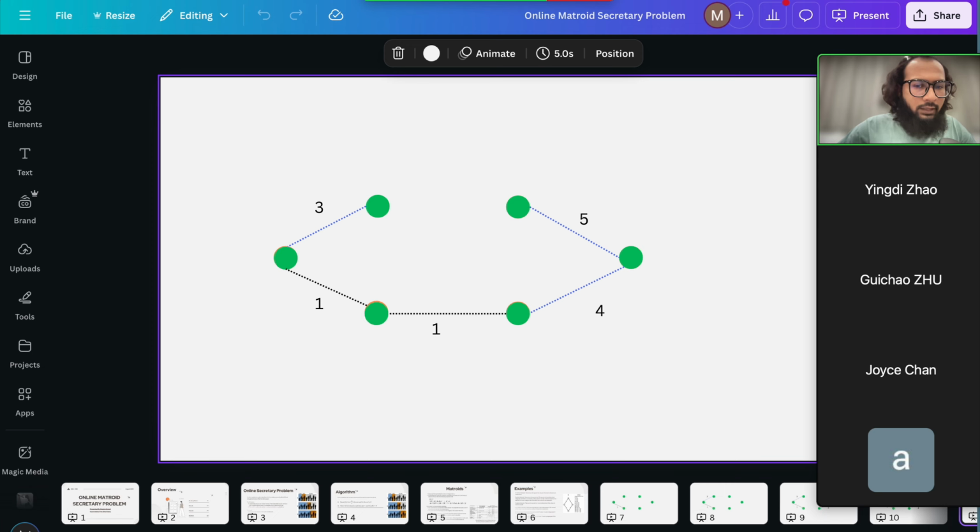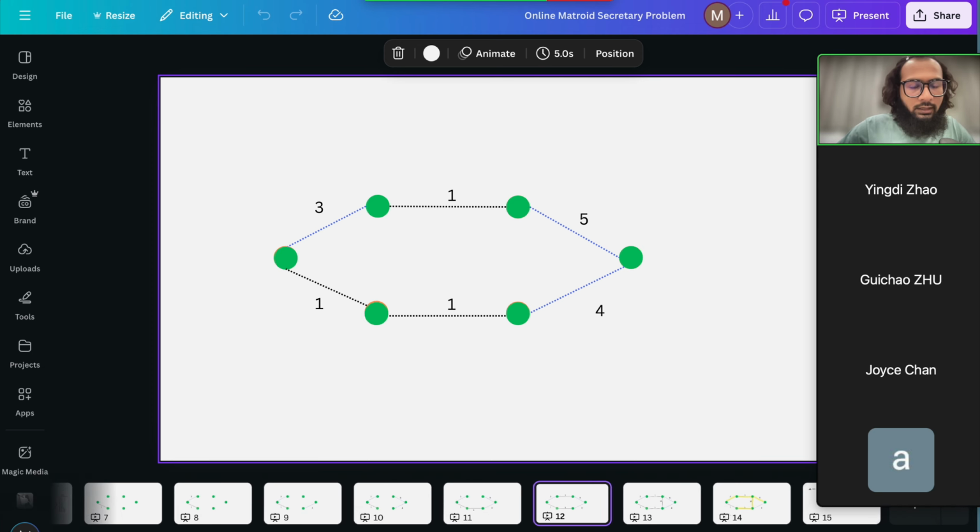Then we receive a 1, we decide not to take it. We receive another 1, we decide not to take it. And then we receive a 10. Maybe we'd want to take it because it's a very high weight element, but we just cannot, because if we do take it, then we form a cycle, the 5, 4, 10 cycle, which means it's not feasible.